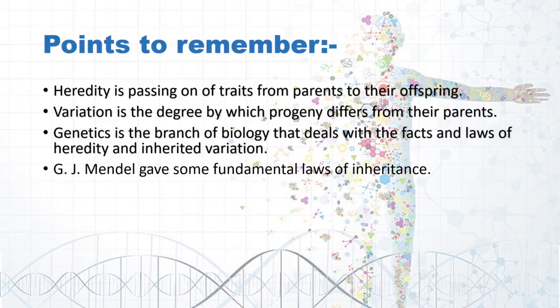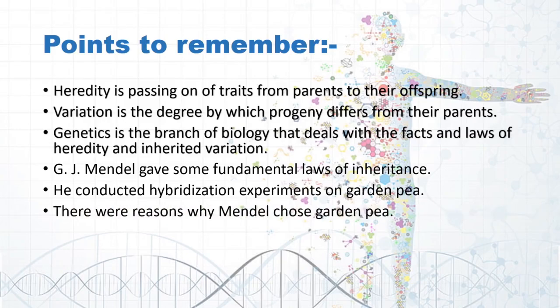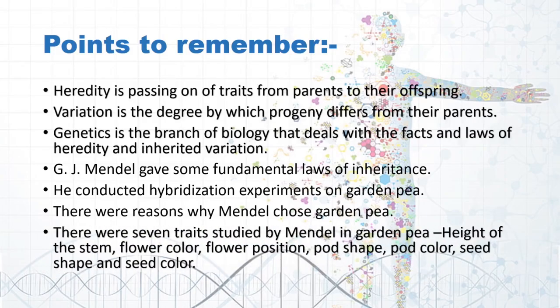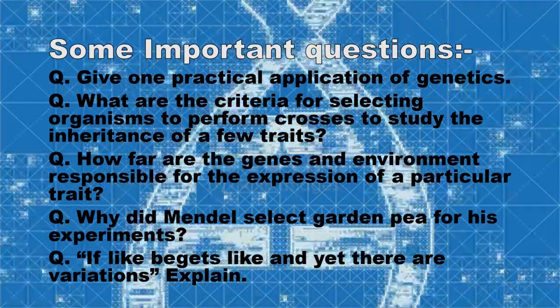He conducted hybridization experiments on garden pea. There were reasons why Mendel chose garden pea. There were 7 traits studied by Mendel: height of the stem, flower color, flower position, pod shape, pod color, seed shape and seed color. Some important questions are given for you all.